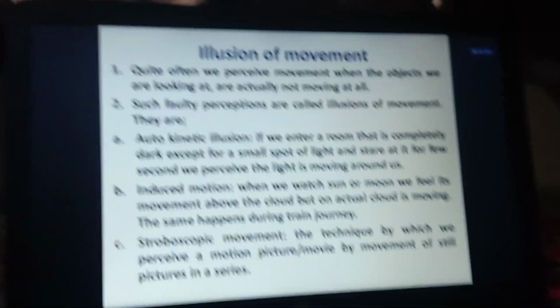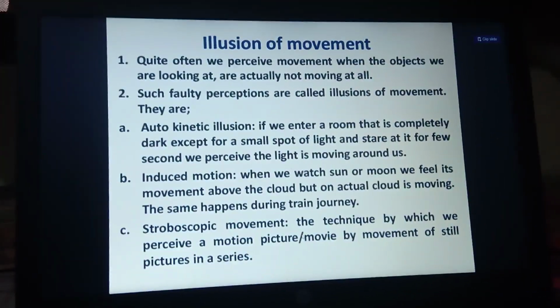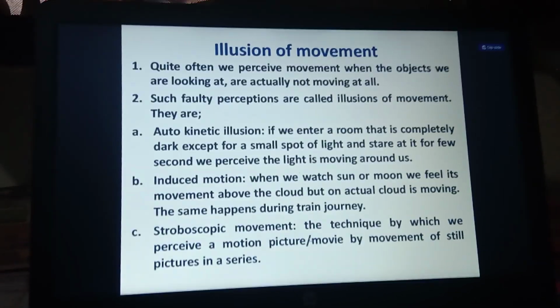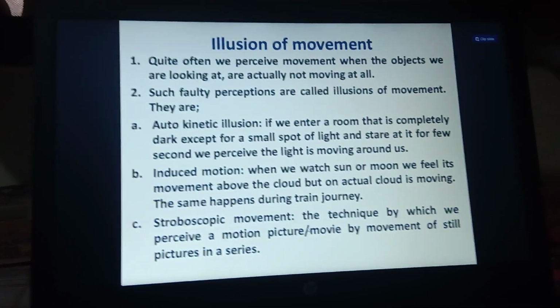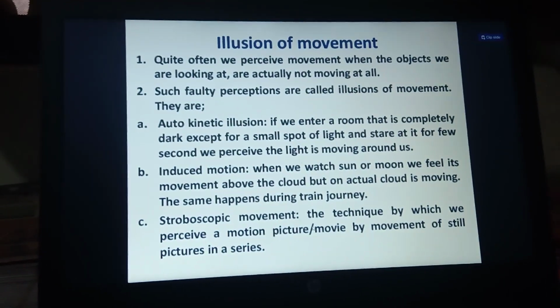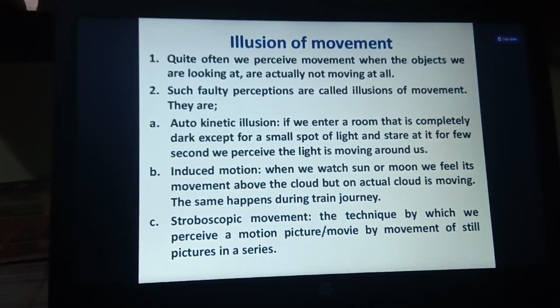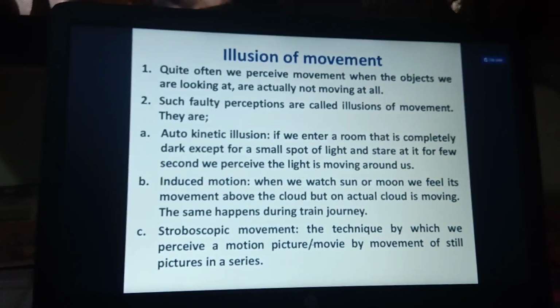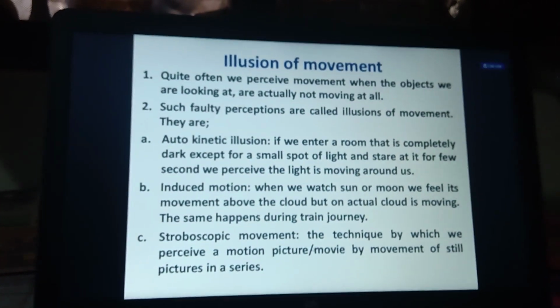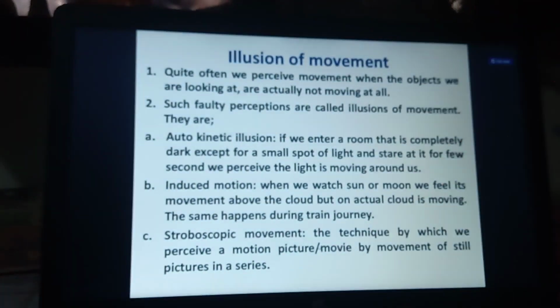And next, illusion of movement. I already explained what illusion of movement means: whenever you are on a car journey in hilly areas, you feel that the mountains and the trees are moving along with us, but they do not move; they stay there, and it is only our illusion that they move. That is also called illusion of movement.